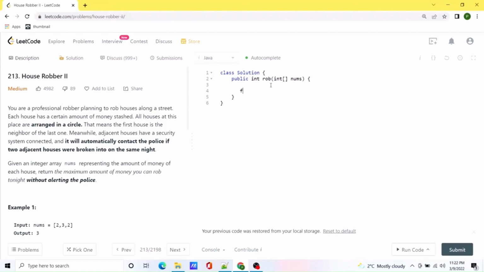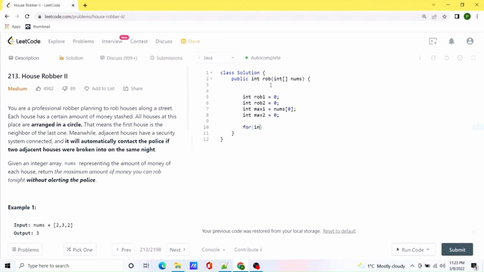Okay, let's start creating parameters. So we are going to need two parameters, rob1 and rob2, and we are going to initialize both to 0. We will also need two parameters to store two maximum values, so we'll name them max1 and max2. max1 will be initialized to the 0th house, and max2 we can initialize to 0, because we are not going to consider the first house. We are keeping max1 as the 0th house because in case we are given the condition where we only have one input, we can simply return that.